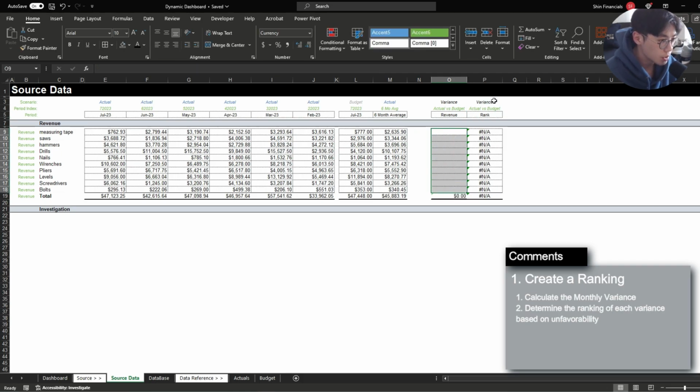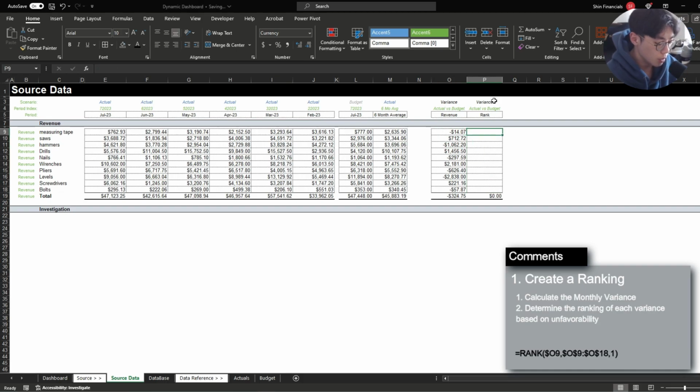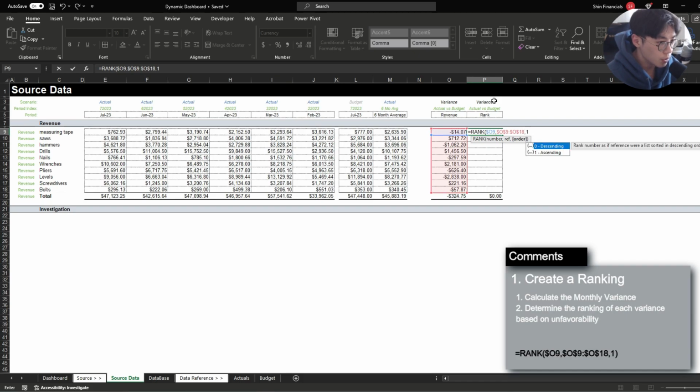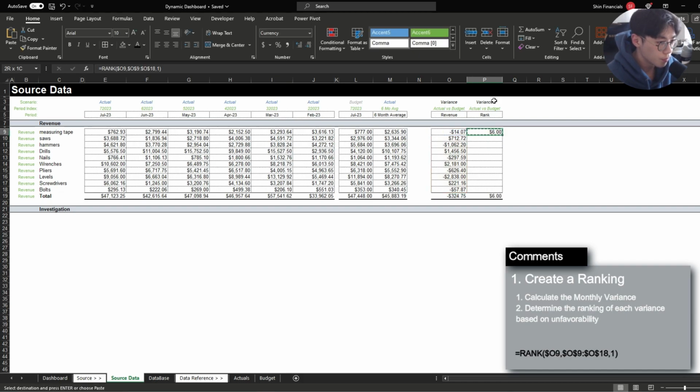For our variance, we're going to do exactly what we did in the financial dashboard, where we just calculate the difference between the current actuals and the current budget. And then for the rank, I'm going to use the rank function to rank each number based on this array in an ascending order.